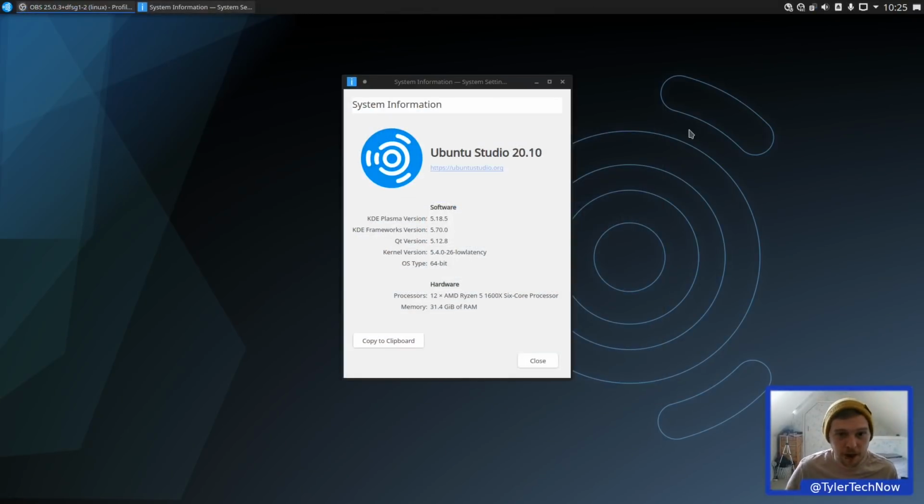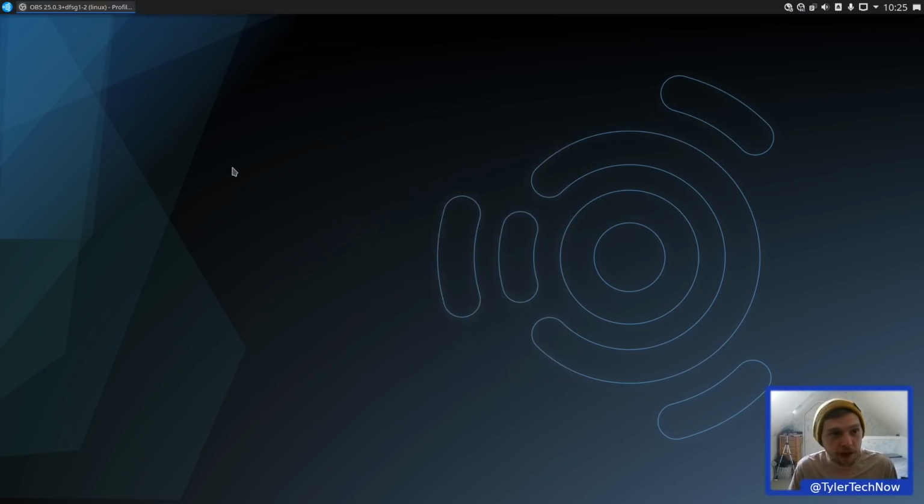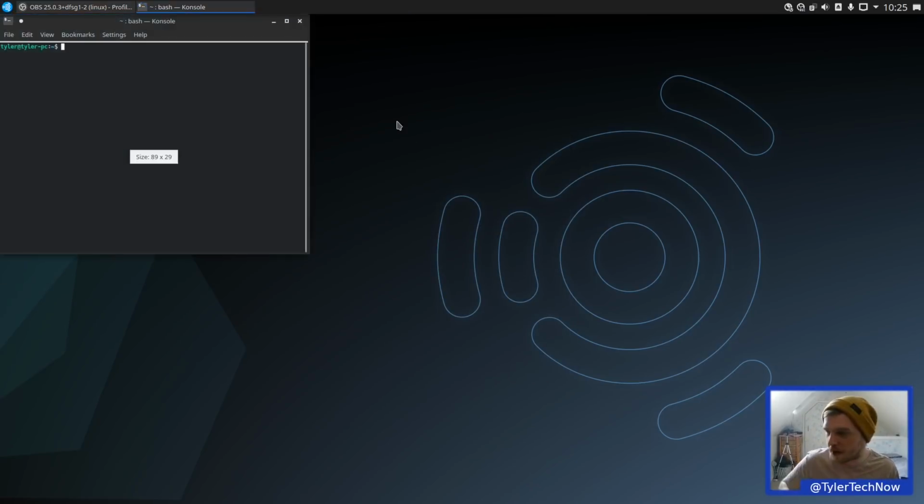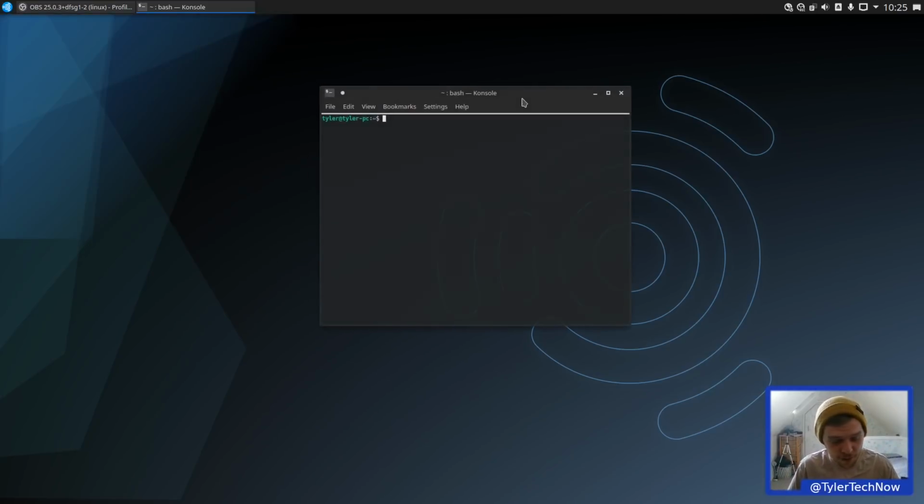Okay, so we've just booted up, and as you can see, we're using the latest daily build of Ubuntu Studio 20.10, KDE Plasma version 5.18.5, and the kernel version is 5.4.0-26-lowlatency. So what we're going to quickly do before we have a look around at everything is, because I'm going to want to install a couple of virtual machines so we can do a direct comparison with the older version 20.04, we're going to install Virt Manager, and while we're here we'll install a few other packages that I'm going to be using. So let's go for it.